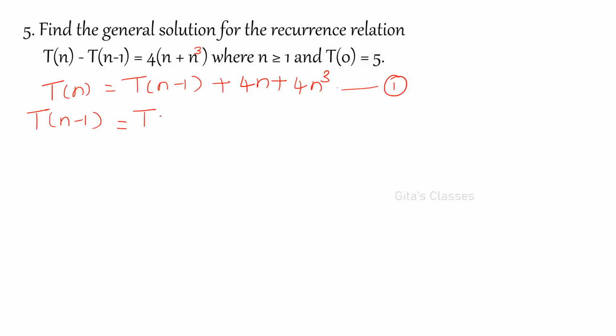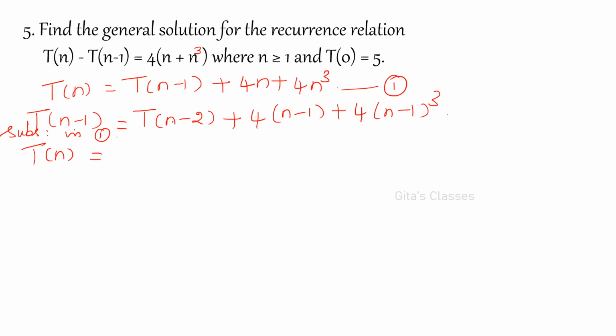T of n minus 1 is the previous term, T of n minus 2, plus 4 into (n minus 1) the whole cube. Where you have n, here also you have n, so (n minus 1) plus 4 into (n minus 1) the whole cube. Now in general, this is 4(n minus 1) cube. I am going to substitute this n minus 1 in the first term. So T of n is equal to, substituting in 1,